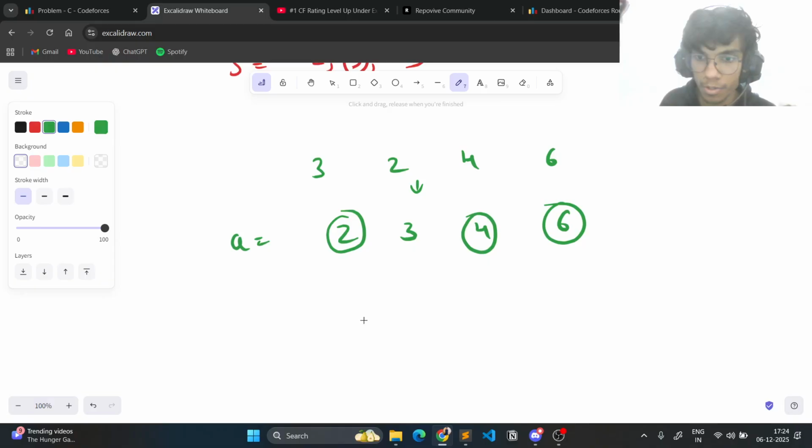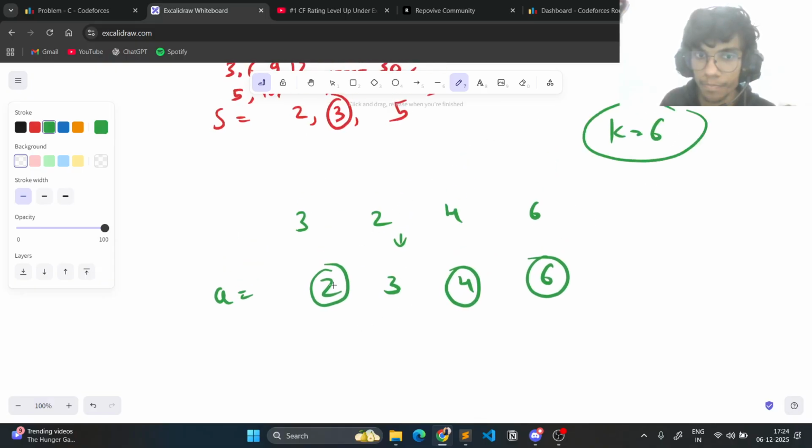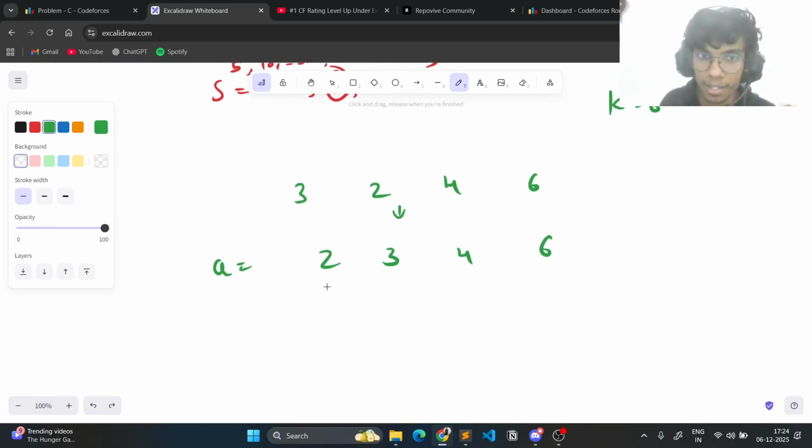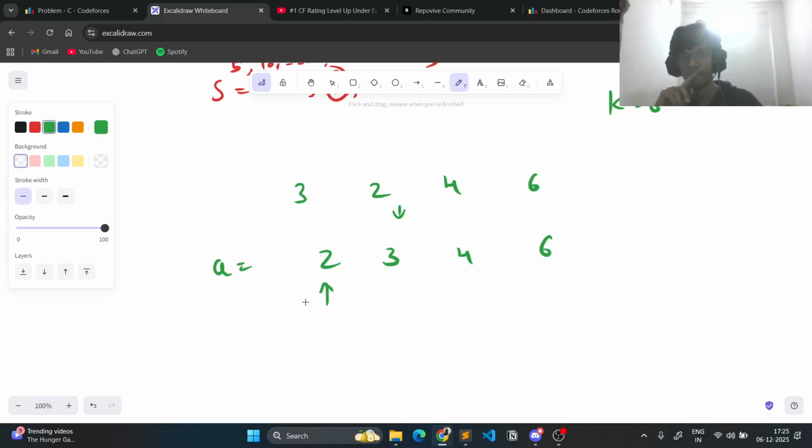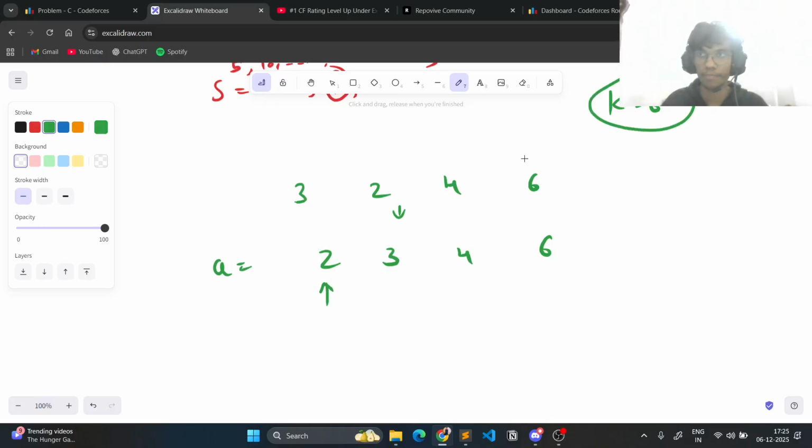Don't you agree that if k equals 6, and let's think about it this way, if we are on a 2, then from 2 all the way up to 6, all of its multiples should appear in array A. From 2 all the way up to 6, all the multiples of 2 should appear in array A, right?